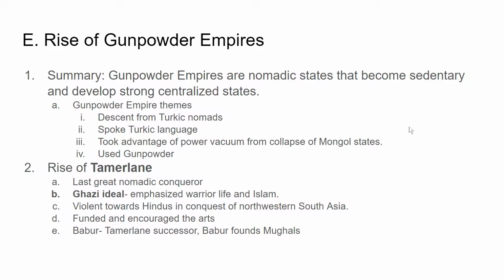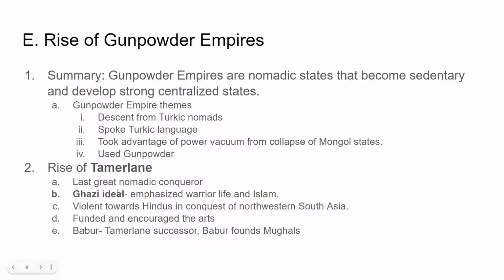And they all have in common that they use gunpowder. And gunpowder, you may ask, what's the deal with the gunpowder? The gunpowder enables people to make cannons and artillery, and they're using these to expand their empires in new ways. So, here we go. The rise of Tamerlane.